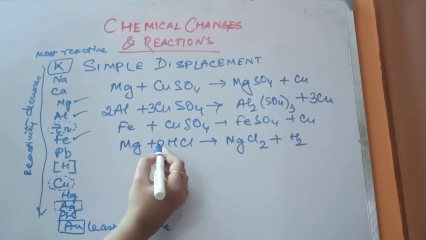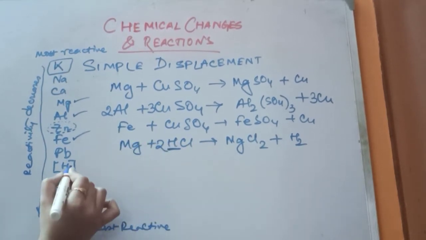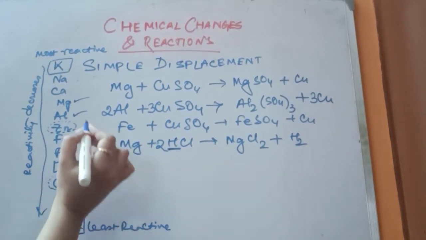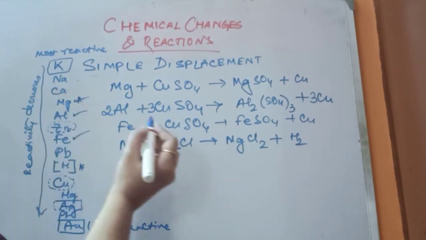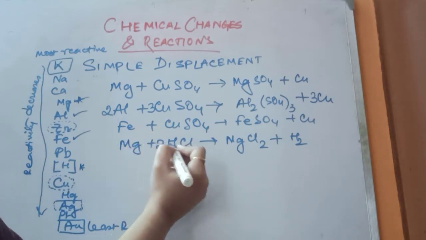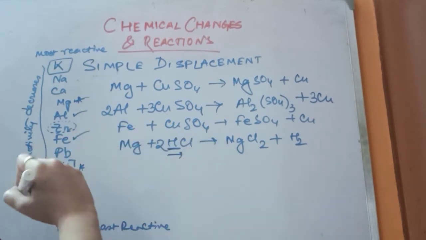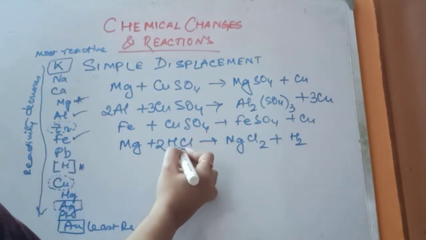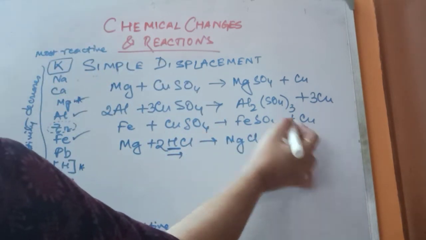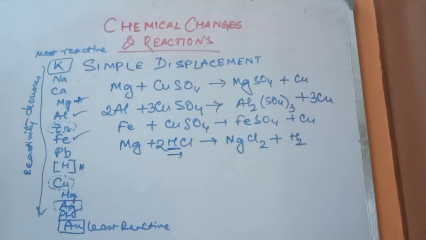How? See, hydrogen is lower in position as compared to magnesium. So magnesium will displace hydrogen from HCl and it will form magnesium chloride salt, and hydrogen will be obtained as hydrogen gas.